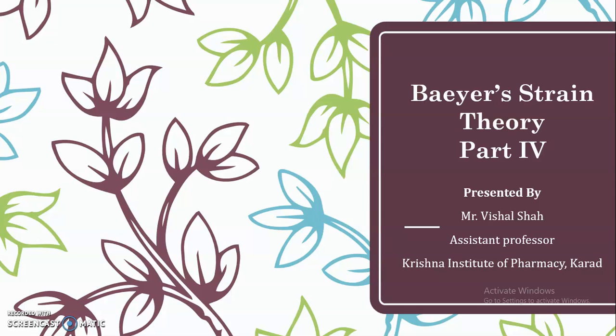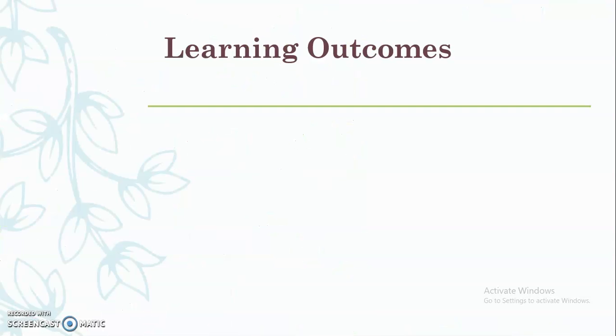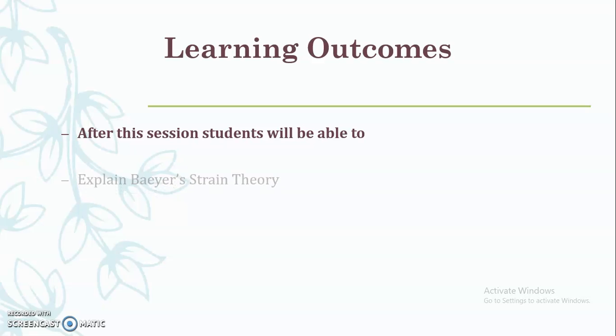In this video, we will discuss the orbital angle strain theory, where with the help of the orbital picture diagram we could understand what Baeyer has proposed. Also, we will see the advantages and limitations of Baeyer strain theory. So let's begin today's session. Before that, we will see the learning outcomes of this session, meaning after watching this video, what you should understand.